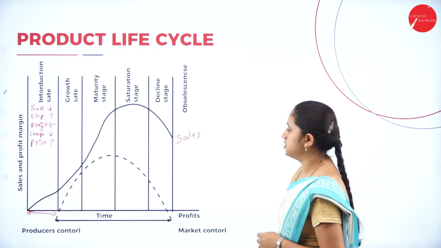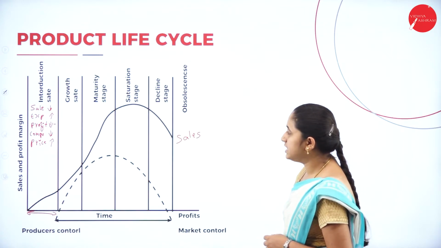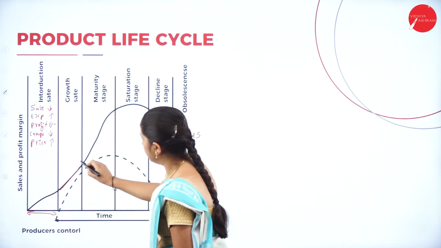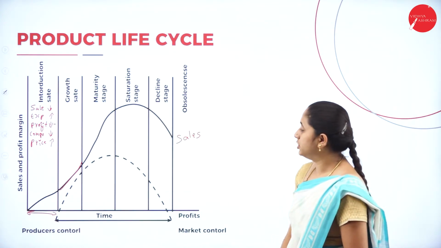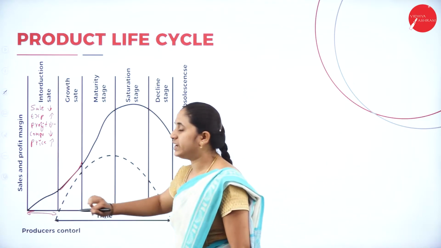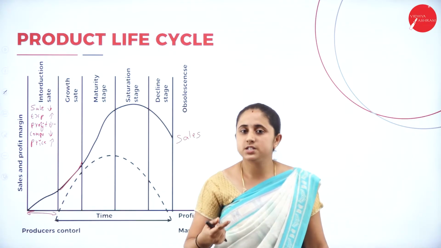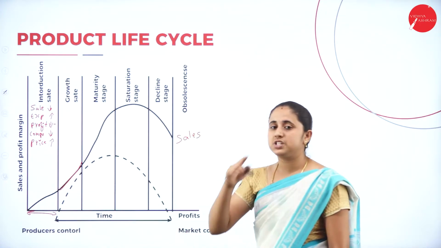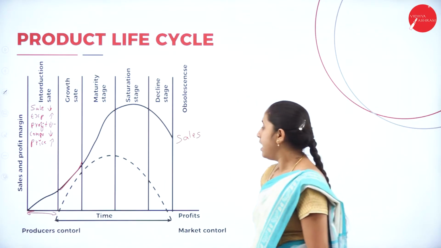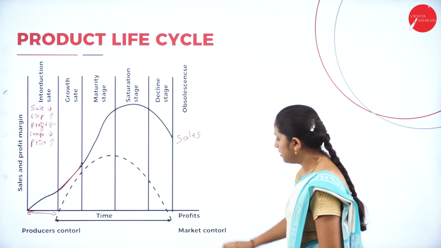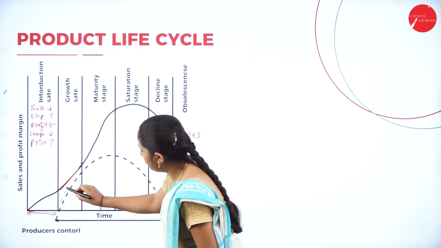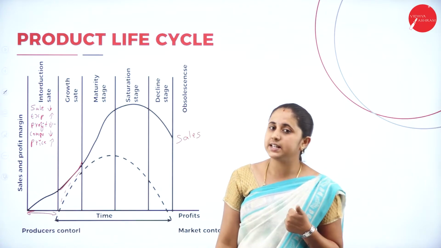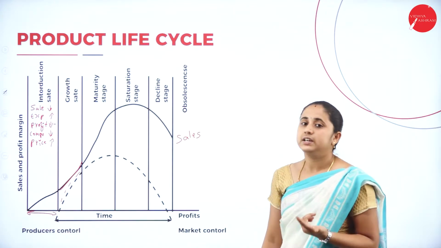Next, growth stage. This is the second stage of the product life cycle. In this stage, sales are increasing rapidly. In the introduction stage, we put in more promotional activity plus distribution effort, so the result from the introduction stage is that in the growth stage, sales are increasing, as well as profit. So in the growth stage, sales increase rapidly and profit increases.